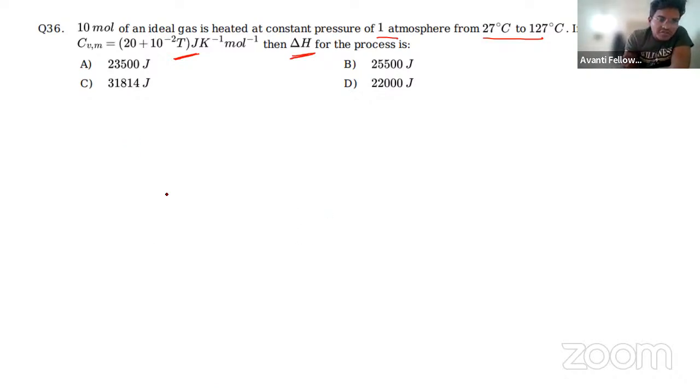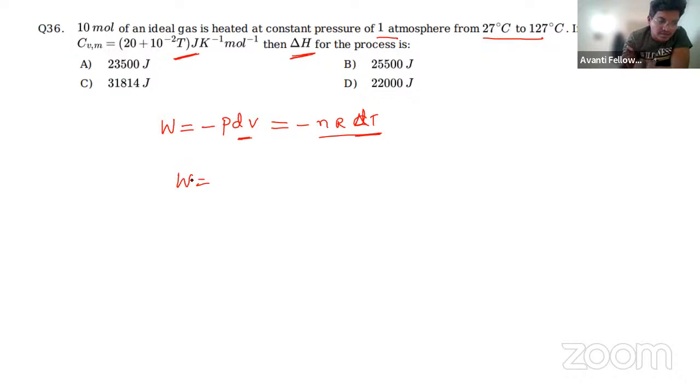How to calculate? First of all, we need to find the work done. Work done, how is that? Minus P delta V, work done by the gas itself. That is minus P delta V, or else minus nR delta T. Why? From the ideal gas equation, PV is equal to nRT. Correct. So now in this case, as pressure is given but the change in volume is not given, we can take the second equation.